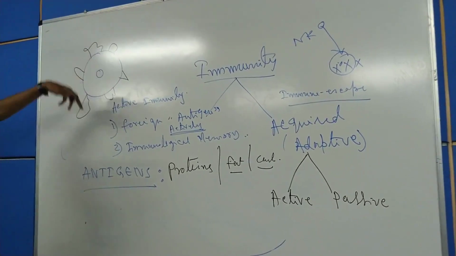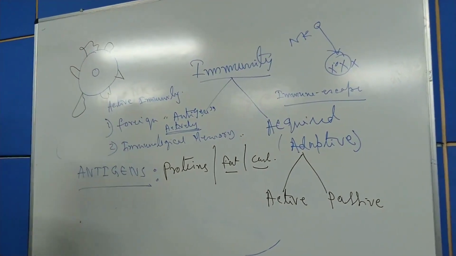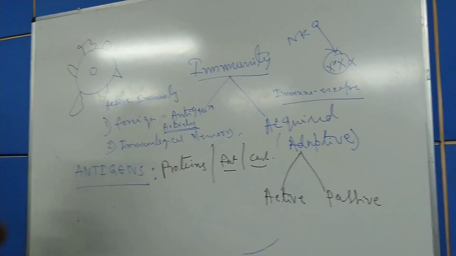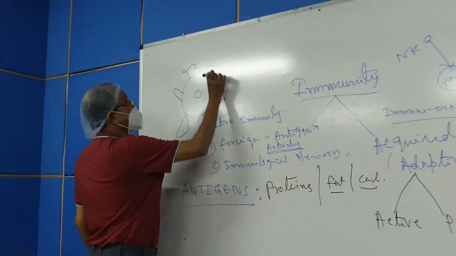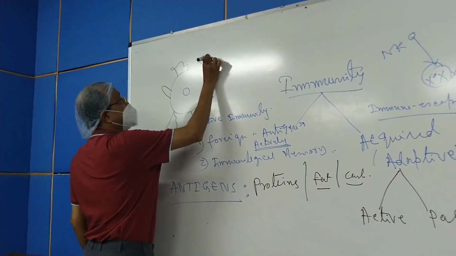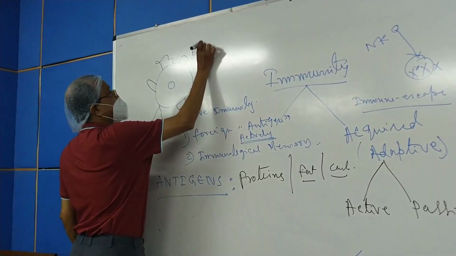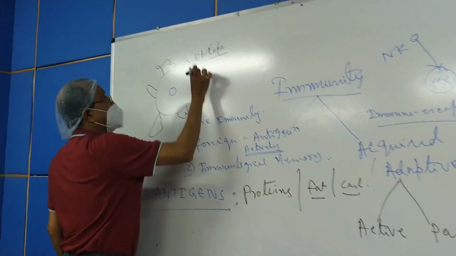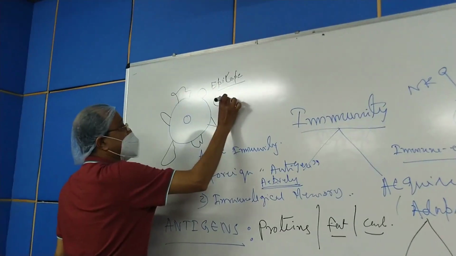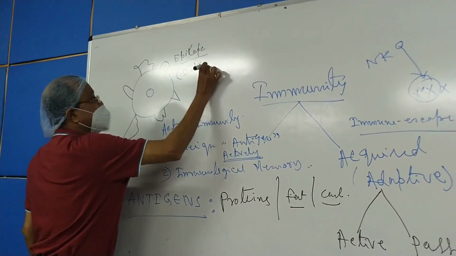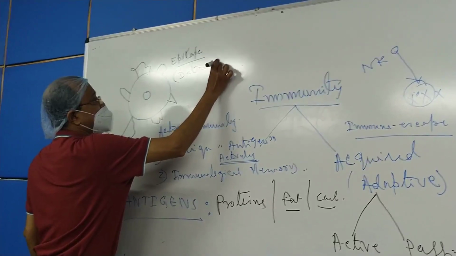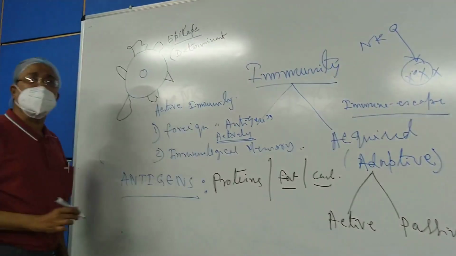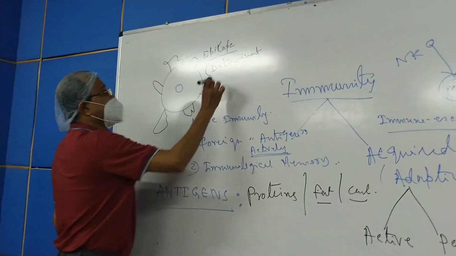You see, there is a variation in the surface regions, and these surface regions are known as determinant sites or epitopes. Epitope, E-P-I-T-O-P-E, also known as determinant site. What do they determine? Specificity of the antigen.